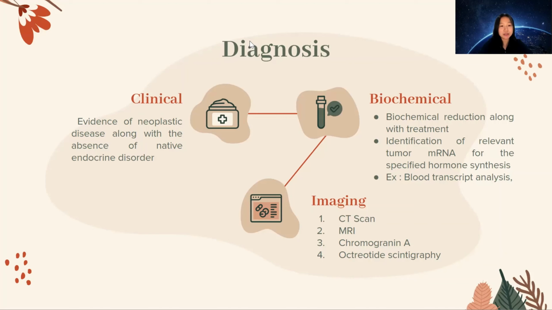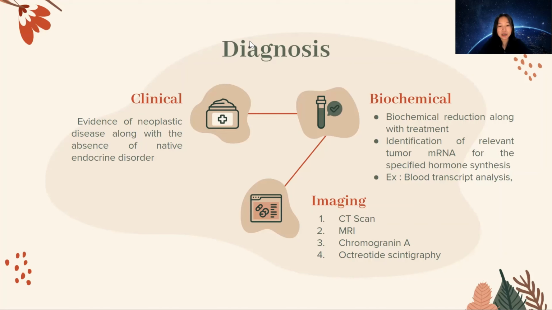Biochemical tests such as blood transcript analysis and NET tests can be used to identify relevant tumor mRNA for specified hormone synthesis. Imaging diagnostics can also be used to determine primary tumors or metastases that are associated with endocrine dysfunction. For example, the tests are CT scan that has high sensitivity and specificity for lung cancer, and then MRI, or magnetic resonance imaging, that can be used for diagnosis of breast tumor and colorectal cancer.